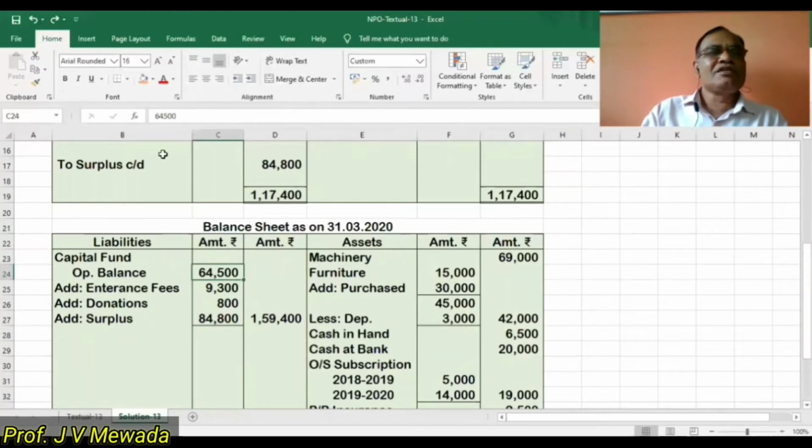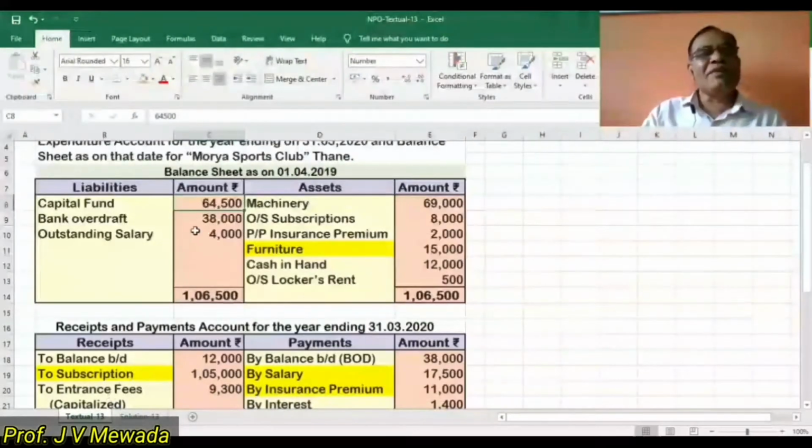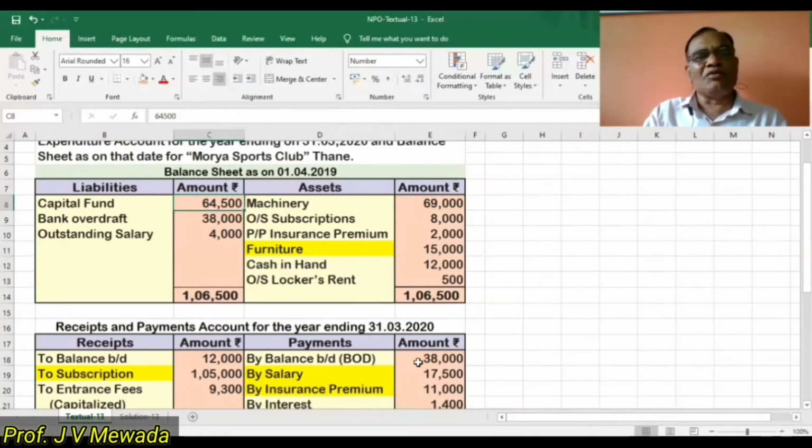Capital fund 64,500 in the inner column. Then next is bank overdraft 38,000, that is the last year's closing balance. So this year's opening balance here also is given as 38,000. So we have to ignore both these. Bank overdraft 38,000 is the negative balance of the bank, and here on the credit side we are given bank overdraft 38,000. So this we have to ignore.